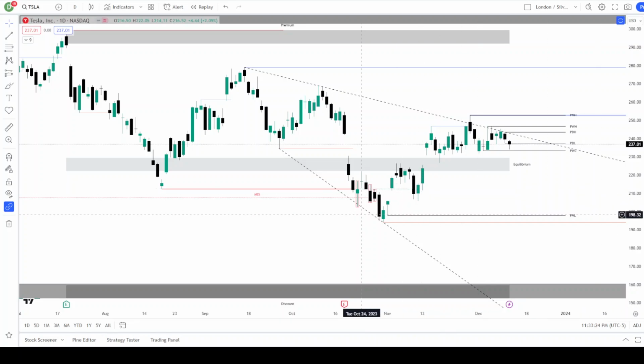This is Rustic. Today we're going to be taking a look at Tesla's chart. We're going to be looking at where price came from, where price ended today, and where price is likely to head tomorrow and into the rest of the week.